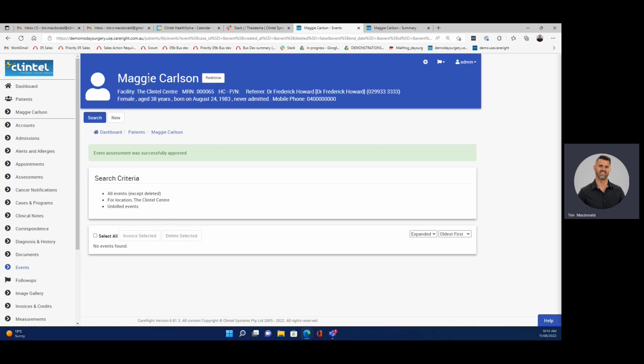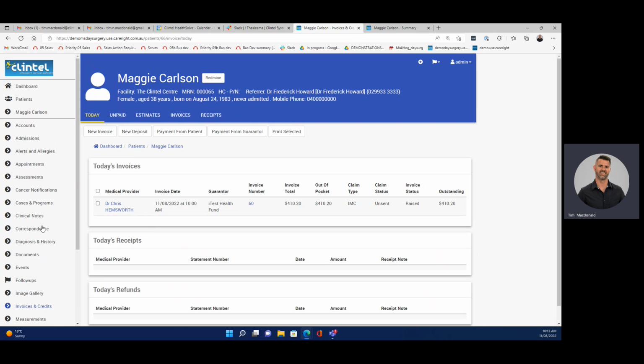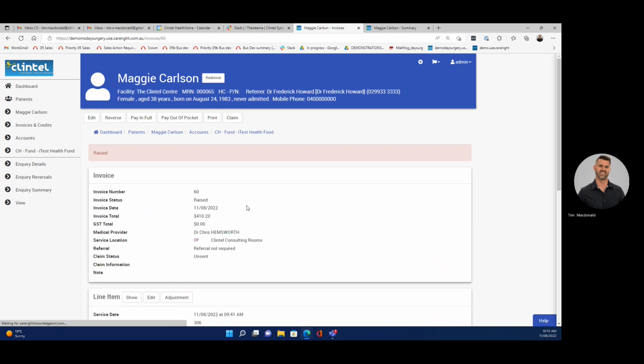So you can see we're in the patient's account. Let's go down to invoices and credits. Here we go. Here is our invoices from today. Dr. Chris Hemsworth, invoice number 60, date and time stamped. We can see how much the patient's out of pocket. If we wanted to look at this in a little bit more detail, we could click on it. It's a hot link. You can see the invoice has been raised, but yet to be paid.